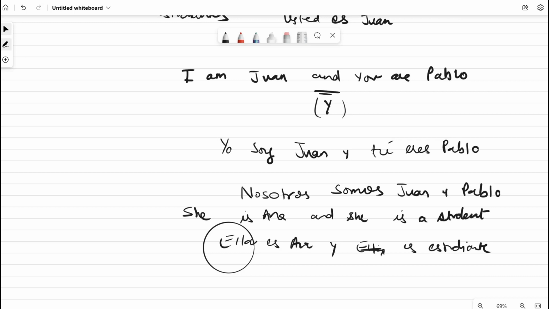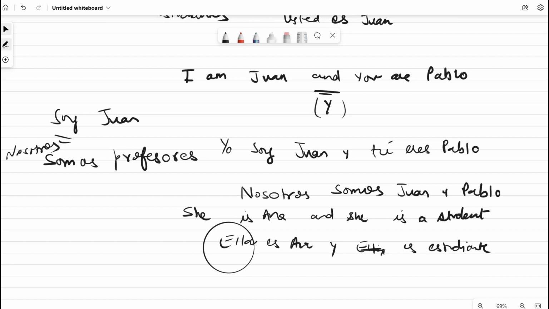For example, instead of saying yo soy Juan, you can just say soy Juan, because obviously soy is the conjugation for subject I, so it is already implied that I is there, so you don't have to say yo soy. You can just say soy Juan. Both are completely fine. For example, if I wanted to say we are teachers, I can say somos profesores, or I can say nosotros somos profesores. Right? Pretty simple.